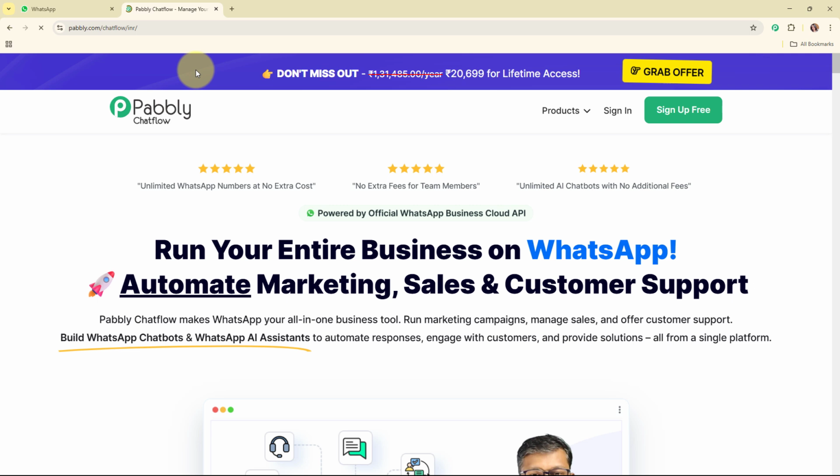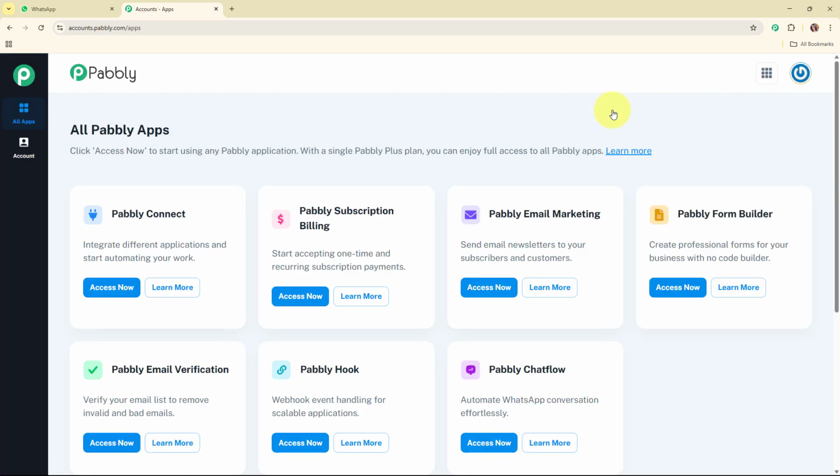On my screen you can see Pabbly Chat Flow's homepage and here you can see two options, that are sign in and sign up free. If you're a new user, click on sign up free and try Pabbly Chat Flow for free today. And if you're an existing user, click on sign in. I'm an existing user, so I'm clicking on sign in. Now after signing in, you can see the all Pabbly apps window where you can see all the applications of Pabbly. To build a WhatsApp chatbot with an AI agent, I'm going to use Pabbly Chat Flow.